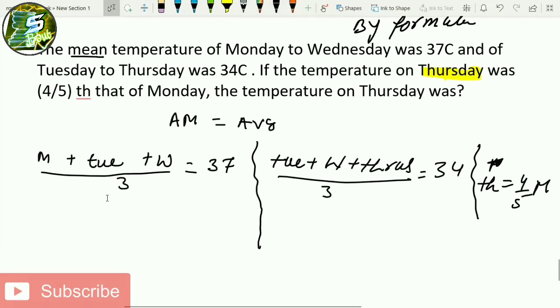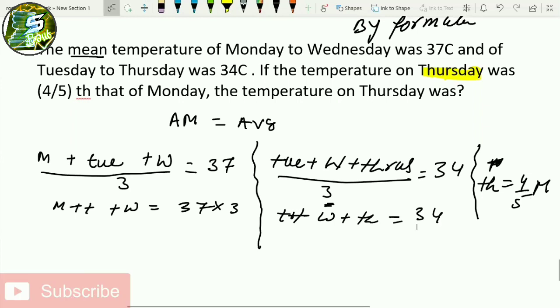How can we solve? Cross multiply, sir. So Monday plus Tuesday plus Wednesday will be equal to 37 into 3. Don't multiply. Why not? Because the right side also has 3, so we can take it common and do the calculation. Tuesday plus Wednesday plus Thursday will be equal to 34 into 3. This is my equation number 1, and let's call this equation number 2. Subtract 1 minus 2. Why subtract? Because it removes the unnecessary information.